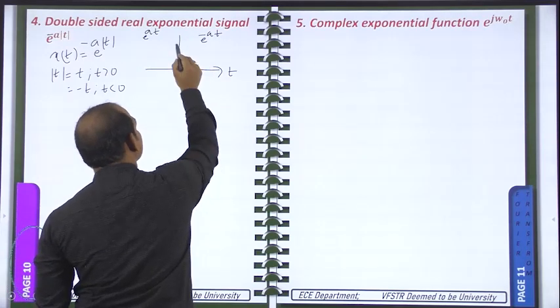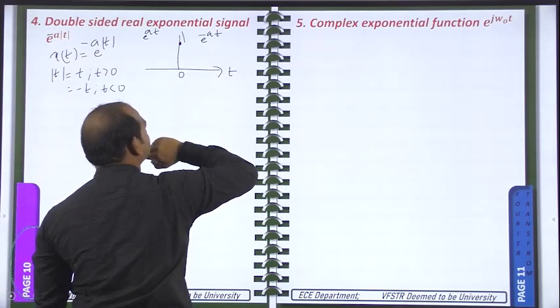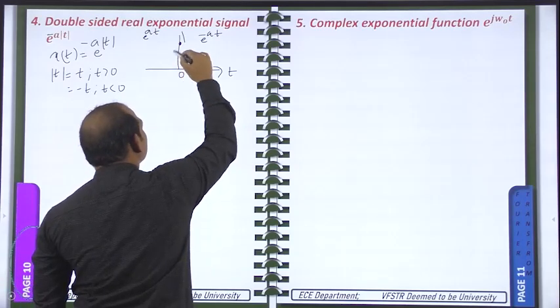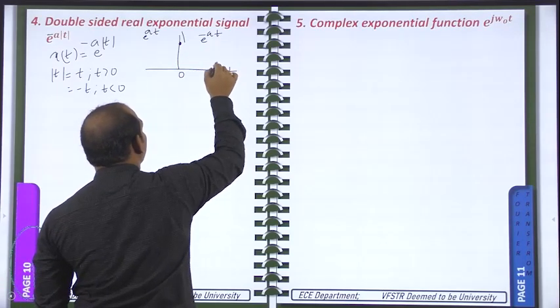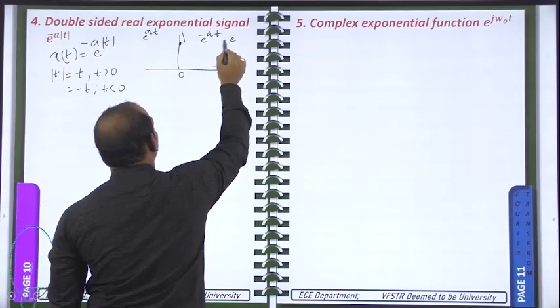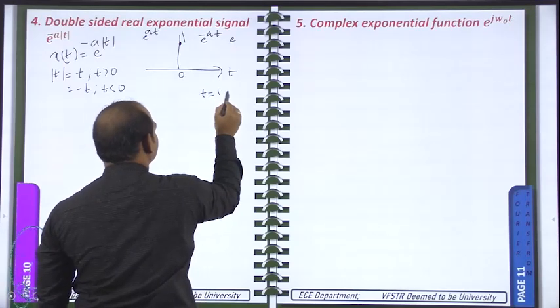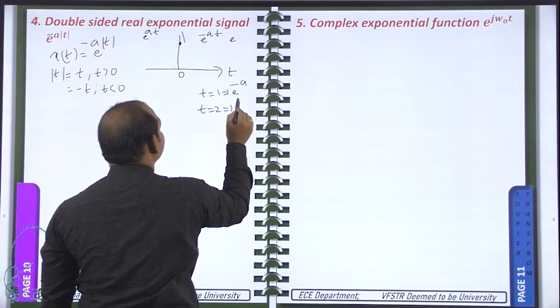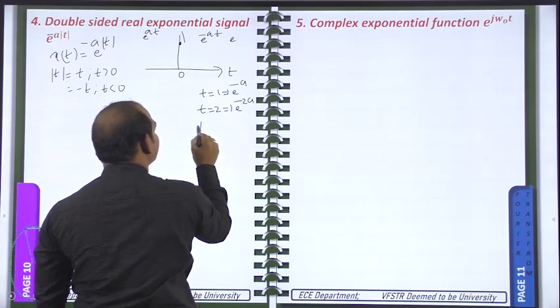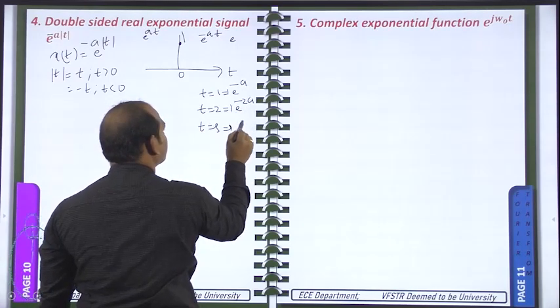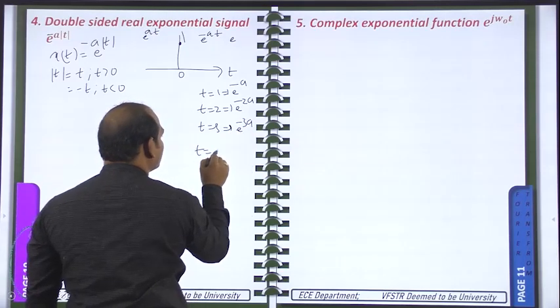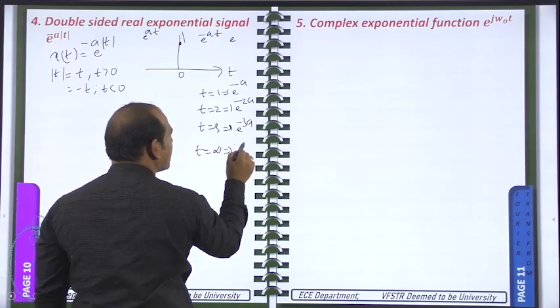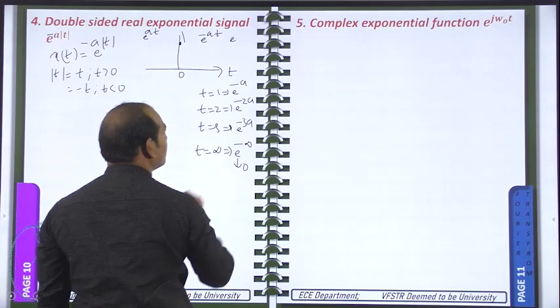In both cases, t equal to 0 means it is 1 only. When you increase the t value, what will happen? When t is equal to 1, this will become e power minus a. When t is equal to 2, it will become e power minus 2a. When t is equal to 3, it will become e power minus 3a. When t is equal to infinity, it will become e power minus infinity, that means it is becoming 0.